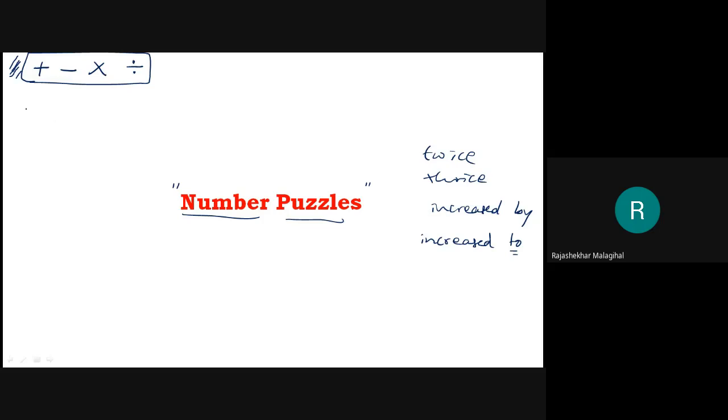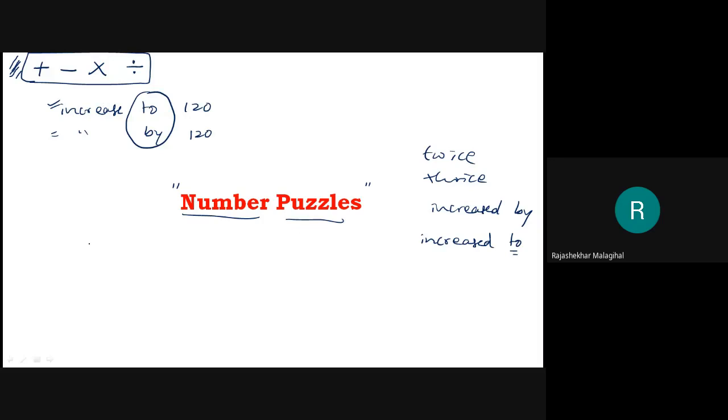Somewhere they will say the number is increased to 120, or increased by 120. These all check whether you are aware of these small words and the meaning of the sentences, and they check that through number puzzles.